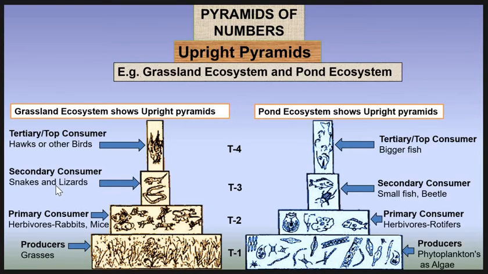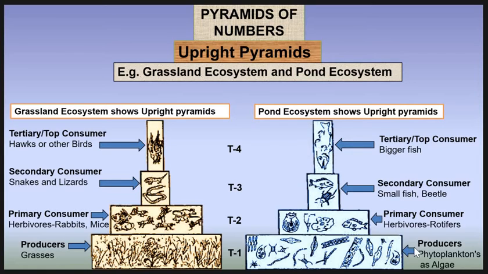The secondary consumers like snake and lizard are lesser in number than the rat and mice. Then finally the top consumers, hawk and other birds, are least in number. Thus the pyramid becomes upright. Similarly, in pond ecosystem, the pyramid is upright.